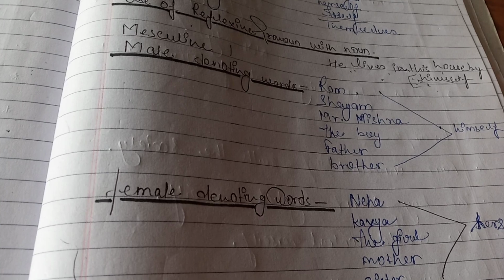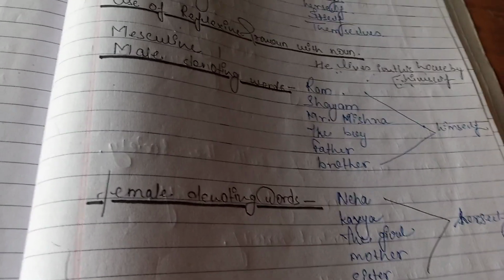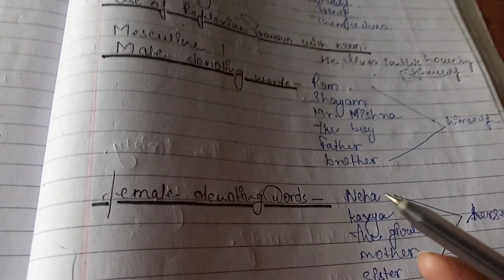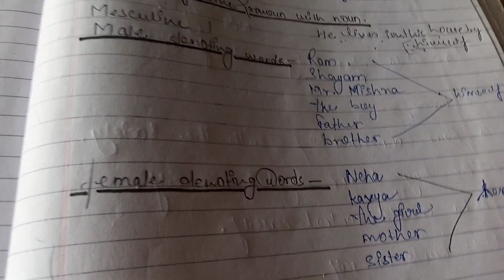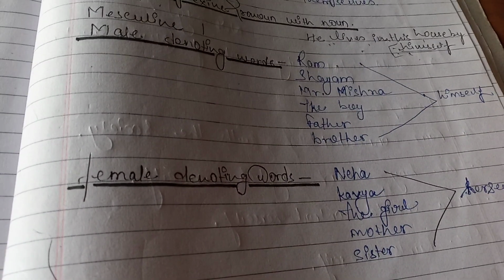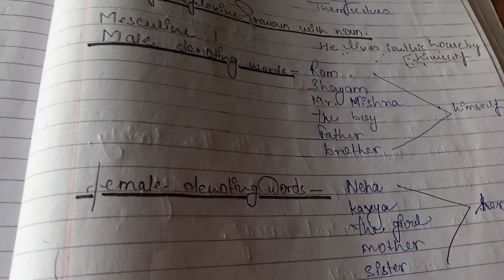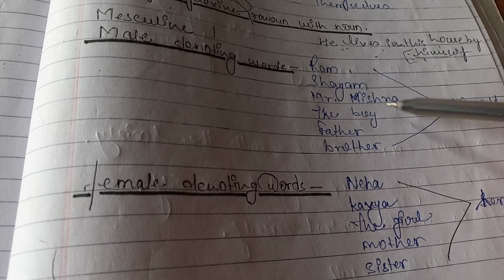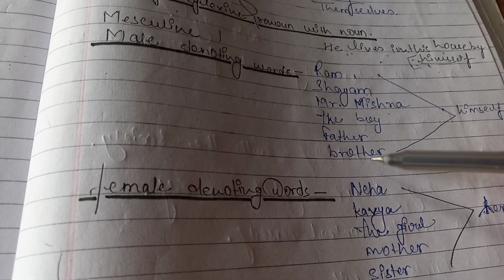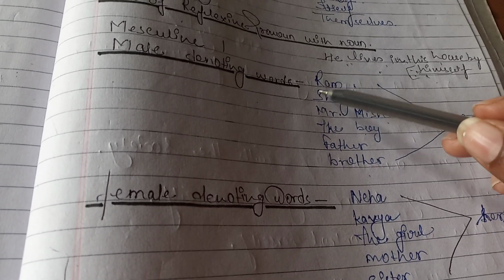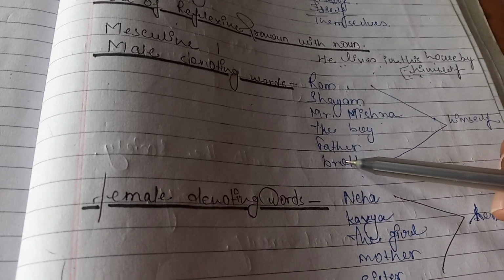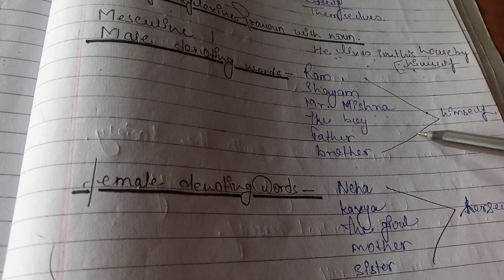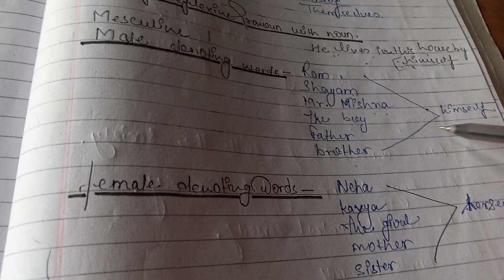Next, use of reflexive pronoun with noun. How can we use reflexives with nouns? So see, when we see some masculine words, how can we use reflexives with these masculine words? Like Ram, Shyam, Mr. Mishra, the boy, father and brother. These are male denoting words. With these male denoting words, we have to use a reflexive, that is himself.